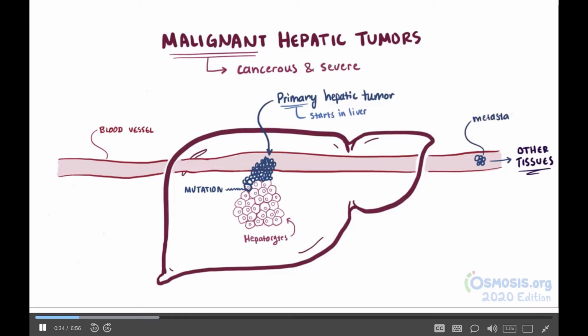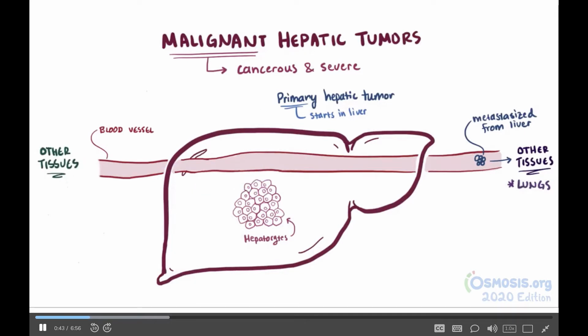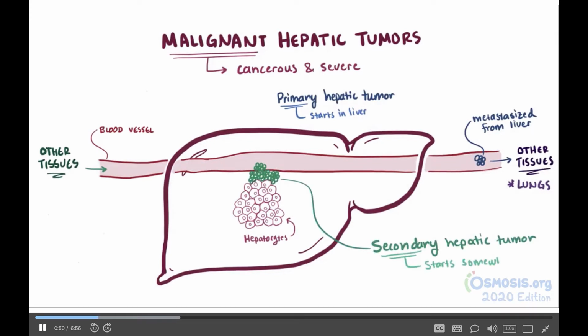Now if the cancer is able to metastasize and gets into the bloodstream, it most commonly goes to the lungs as a secondary organ. It's totally possible, though, for a liver tumor to develop as a metastasis from another primary cancer, in which it would not be a hepatocellular carcinoma, but a carcinoma from somewhere else. And this is actually way more common than primary liver tumors themselves. The most common sources of the tumor cells that got to the liver but started somewhere else are the colon, the pancreas, the lung, and the breast.